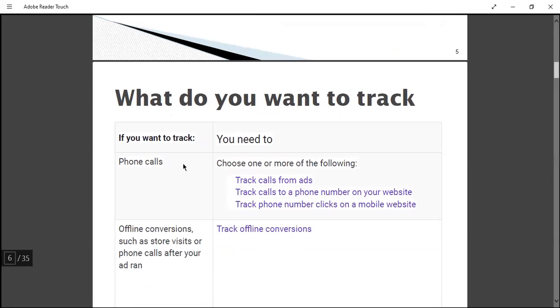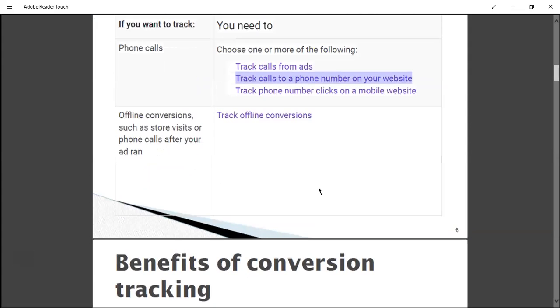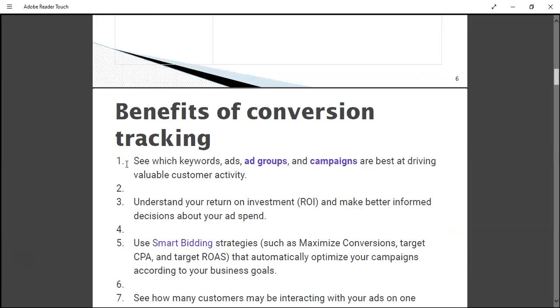If you want to track phone calls, you can do it by placing a pixel on your website that will track the people who have clicked on the number from your website. You can track the phone calls also if someone has made one. Then for offline conversions, you have to upload a file to Google Ads, and then it will show you the number of conversions. The benefit of conversion tracking is you can see which keywords, ads, ad groups, and campaigns are best at driving valuable customer activity.